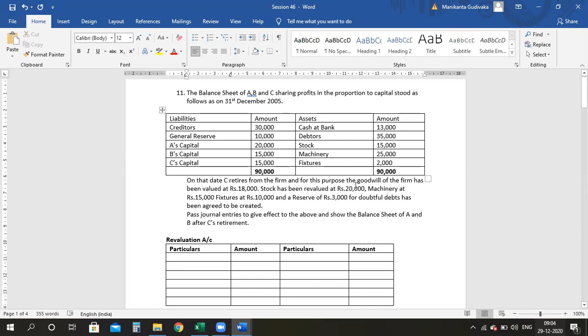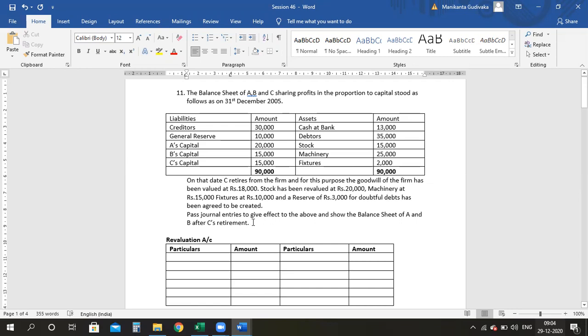Earlier it was 15,000, which means there is an appreciation. Then machinery at 15,000. Earlier it was 25,000. Now it is 15,000, so there is a depreciation. Then fixtures. Earlier it was 2,000. Now it's 10,000. There is an appreciation of 8,000. And a reserve of 3,000 for doubtful debts, which has to be directly subtracted from your debtors and also be taken care of in your revaluation account.